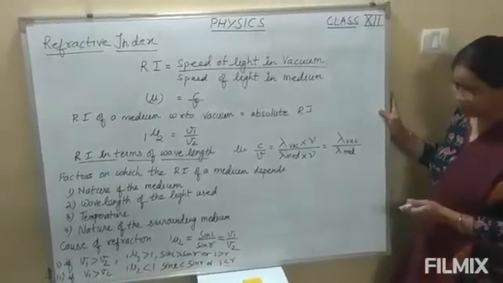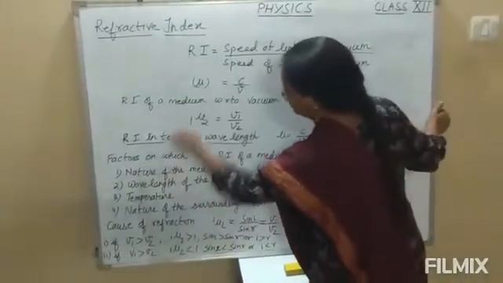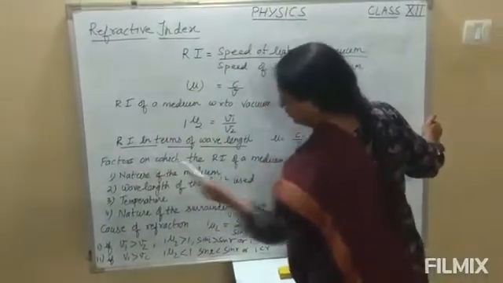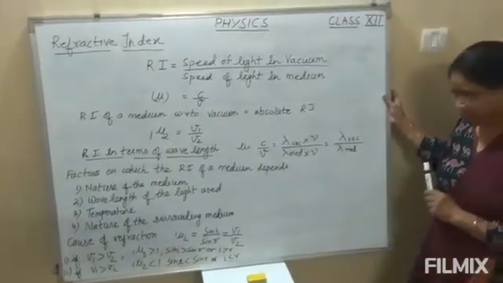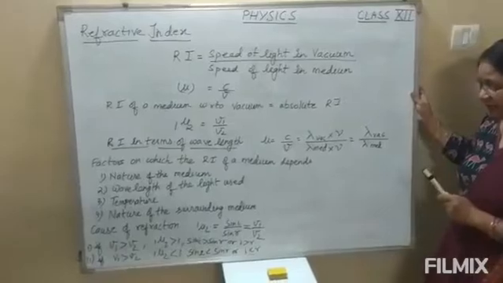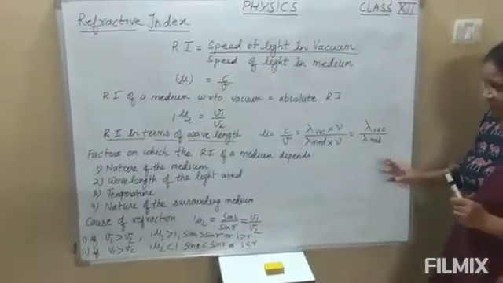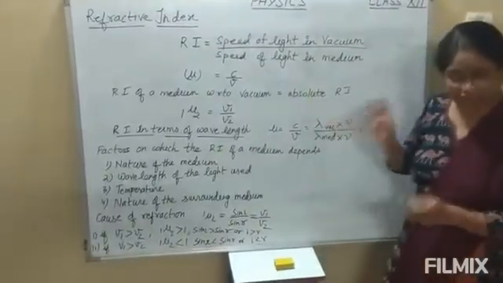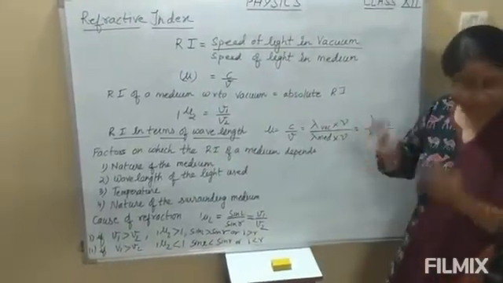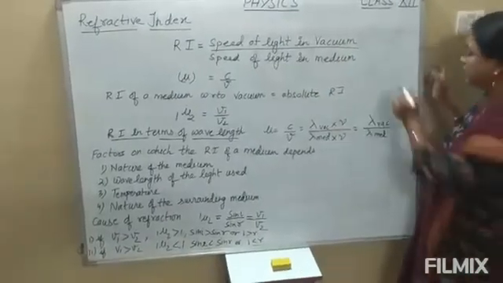Okay, understood? Now come to the next topic related to the refractive index, that is, the factors on which the refractive index of the medium depends. Refractive index does not depend on the frequency of light, but it depends on the nature of the medium, through which the ray of light passes from one medium to another.